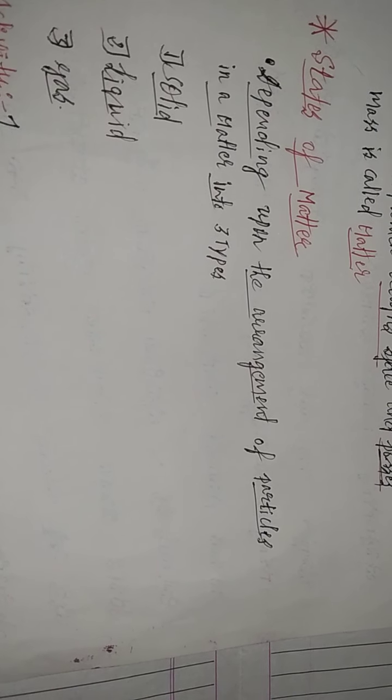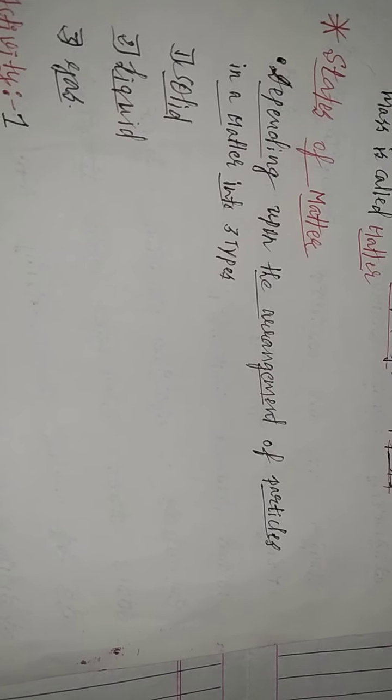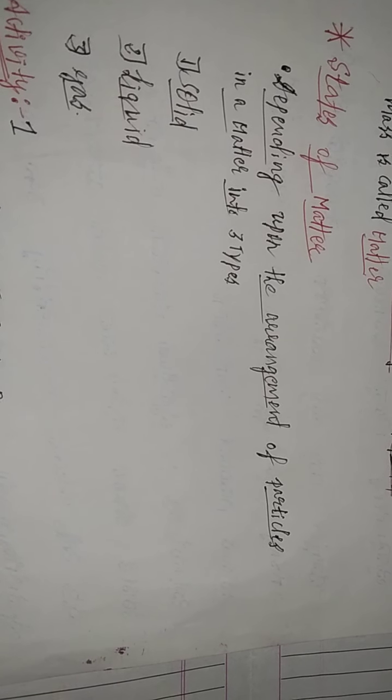Here the classification of matter is based on the arrangement of particles. Then what is meant by particles? The smallest piece of matter is called a particle.